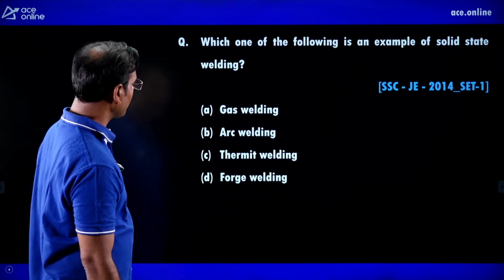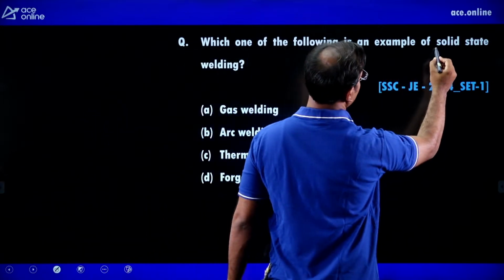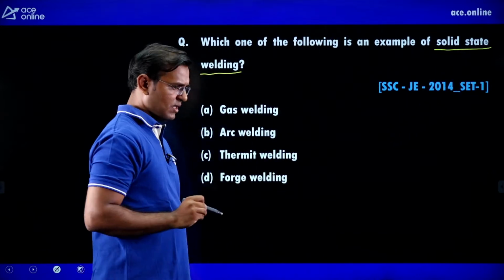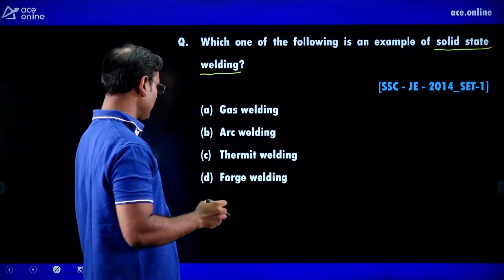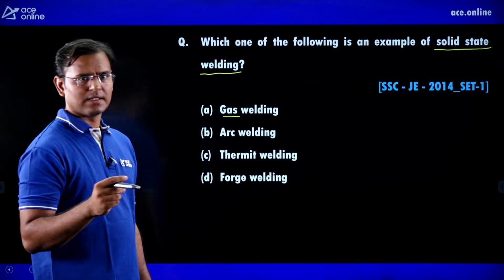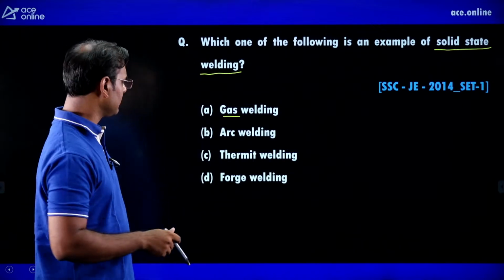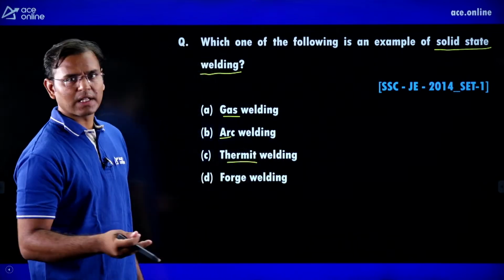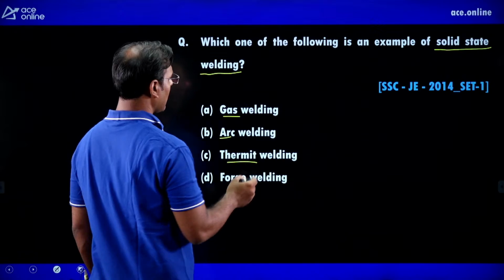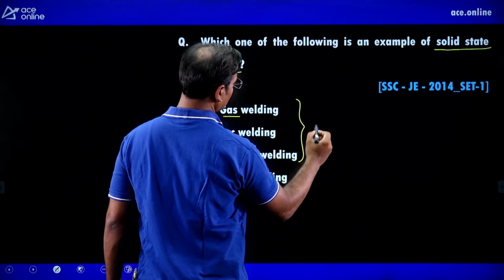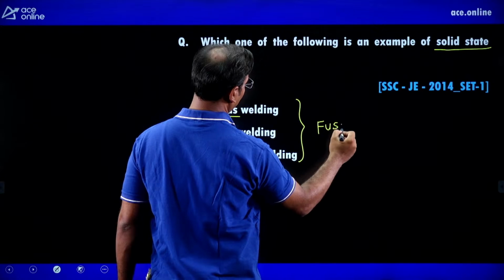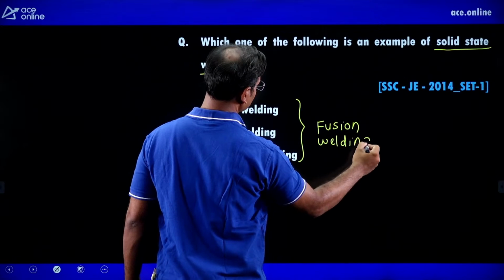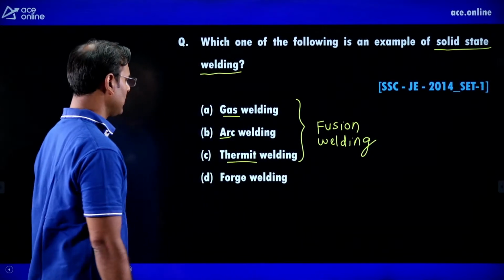Next, which of the following is an example of solid state welding? Yes, what is meant by solid state welding? If we are discussing gas welding, then the solid metal is converting into liquid metal. Arc welding is also the same. In thermite welding also the solid metal is converting into liquid metal, and these all three are not solid state welding, these all three are fusion welding.